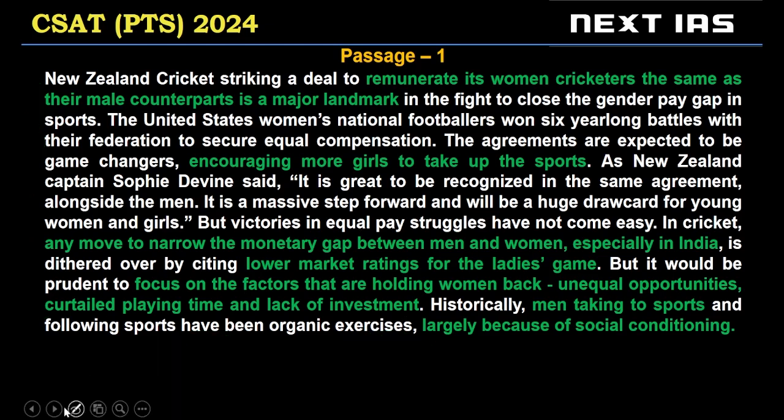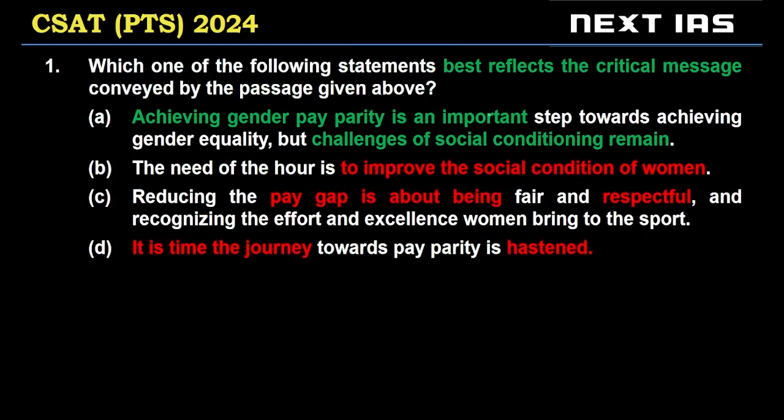So let's see from the passage what is the first question that is asked. We are asked which reflects the critical message. So this is a main point question: what is the author's main point here? Now let's start with option D. It is time the journey towards pay parity is hastened. So we should achieve pay parity faster.